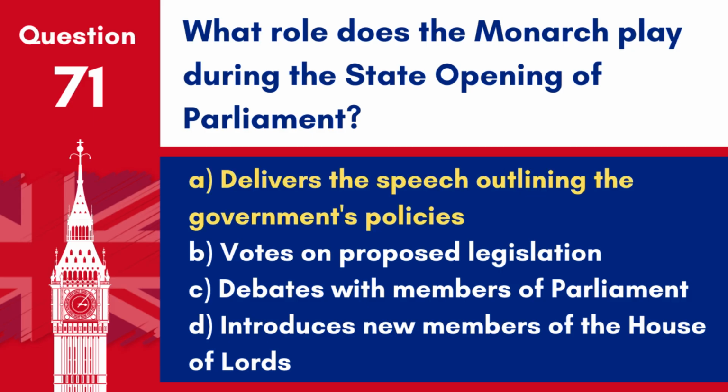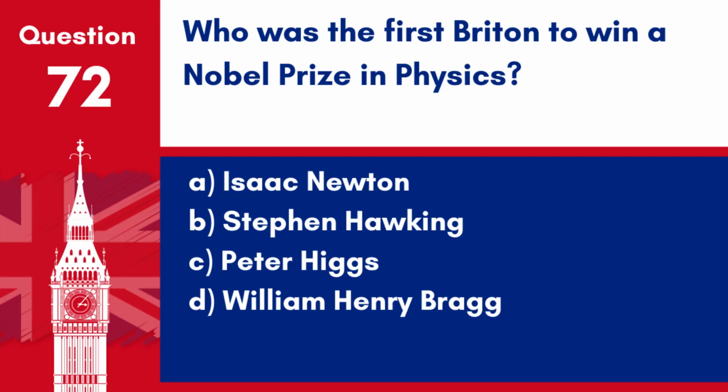Answer A. Delivers the speech outlining the government's policies. During the state opening of Parliament, the monarch delivers the Queen's speech, which outlines the government's agenda for the upcoming session. Question 72. Who was the first Briton to win a Nobel Prize in Physics? A. Isaac Newton. B. Stephen Hawking. C. Peter Higgs. D. William Henry Bragg.